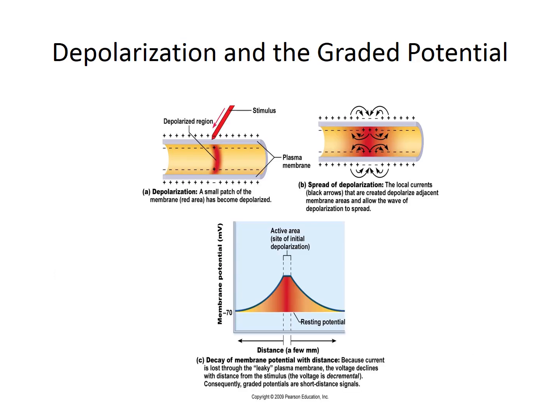Graded potentials do show some differences from action potentials. Graded potentials have what we call a decremental conduction, which means you can see here in this bottom figure, the strength of the stimulus decays as it gets farther and farther away from the origin of the stimulus. Graded potentials also can go in both directions, whereas action potentials only go in one direction.